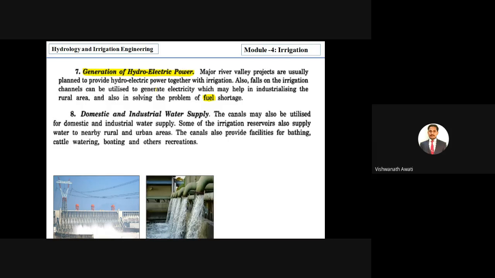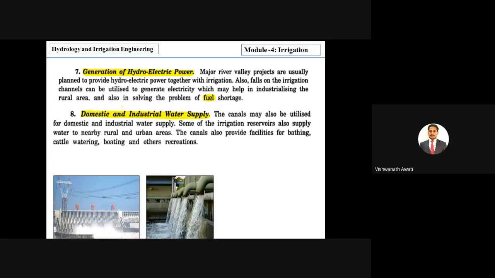Next is domestic and industrial water supply. Due to the multi-purpose irrigation project, we can also get water supply. In any metropolitan or nearby cities, the water supply is made from such reservoirs, right? For example, Bangalore's water is supplied from some of the reservoirs. So we can fulfill the domestic need for water supply, and industrial needs as well, from the same project which was constructed for irrigation.